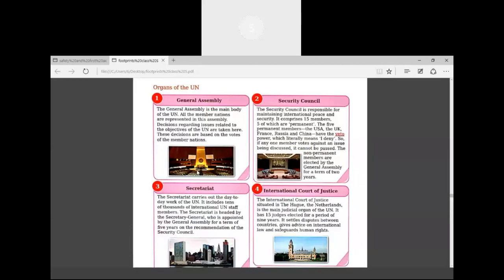Okay, Security Council, just now I have explained, 15 members are there, 5 have veto power: USA, UK, France, Russia and China. 10 non-permanent members are there. Okay, and they will be appointed for 2 years by General Assembly. Okay, and permanent members are permanent only.